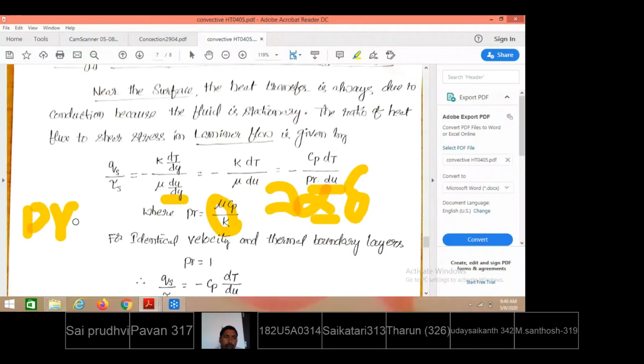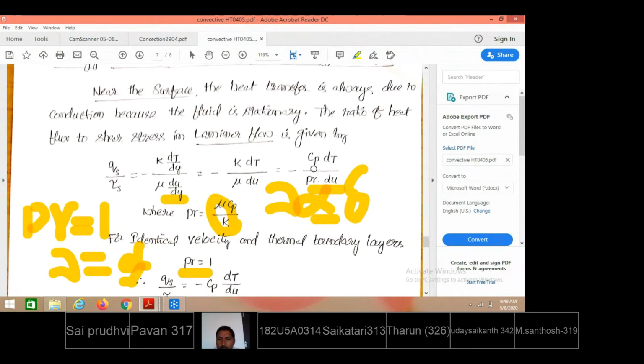So the Fresnel number definition we have written as nu by alpha. When this is equal to 1, it means nu equal to alpha. Now for this case, what do you mean by this? Momentum transfer rate equals conduction diffusion transfer rate. So that is what Fresnel number equal to 1 means. This is the condition satisfied.